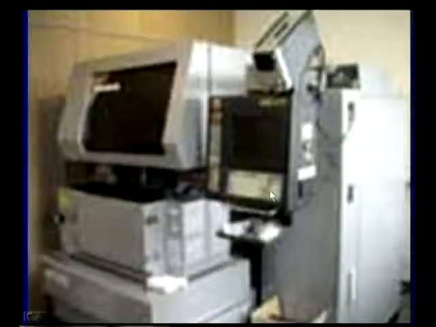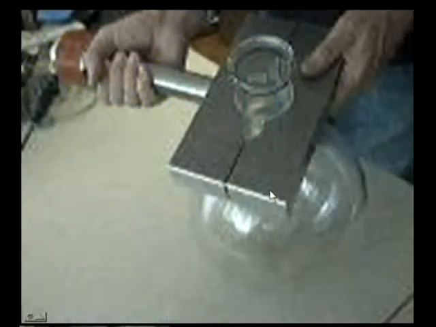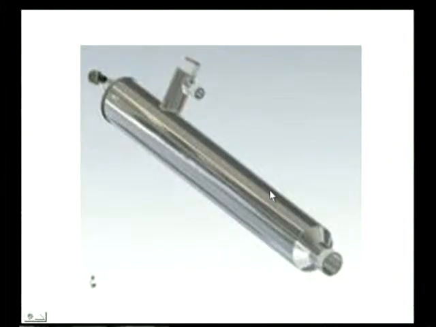These are the latest machinings. Here you can see some reactor tubes, particularly useful in space shuttles or rockets etc. So, these are different applications of ultrasonic machining.